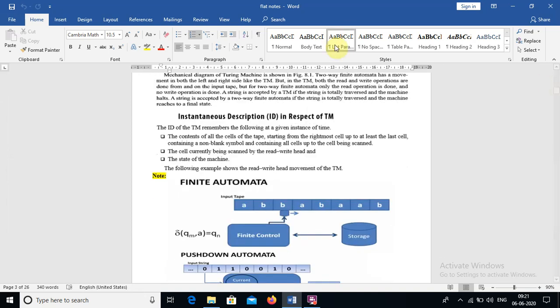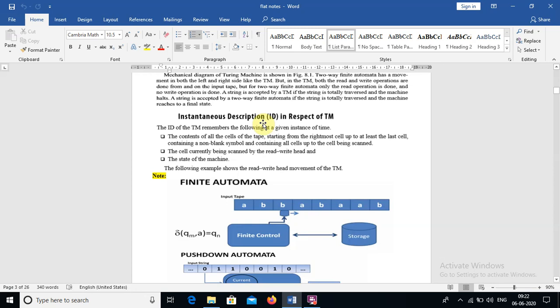Now the instantaneous description. In respect of the Turing machine, it also consists of 3 elements: the content of the cell of the input tape, the cell currently being scanned by the read write head, as well as the state of the machine.